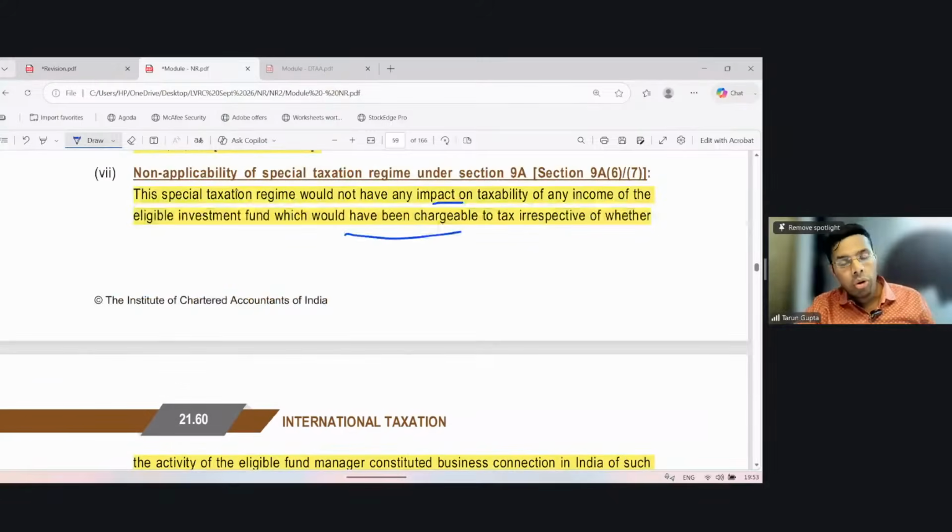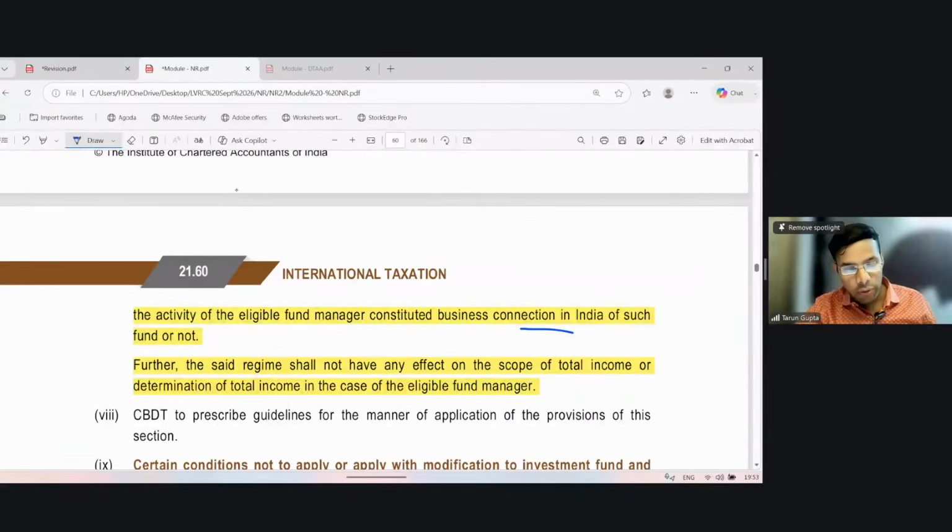Okay. So this will not have any impact on the income which would have been chargeable, irrespective of whether the activity of fund manager constitutes business connection in India or not. Further, said regime shall not have any effect on the scope of total income or determination of total income in the case of eligible fund manager.